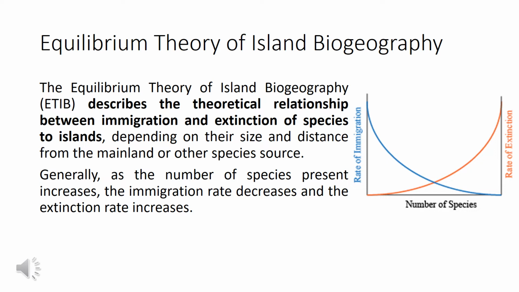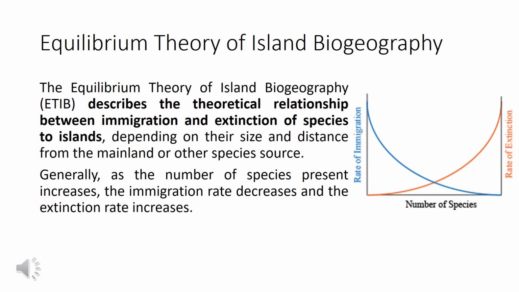Let us talk about the equilibrium theory of island biogeography. In MacArthur and Wilson's model, two things affect immigration and extinction rates. The first is how close the island is to the mainland. The mainland is just the source of new immigrants to the island. Assuming all species have to immigrate to the island from the mainland, closer islands will have more species on them than far islands, just because closer islands are easier to reach.